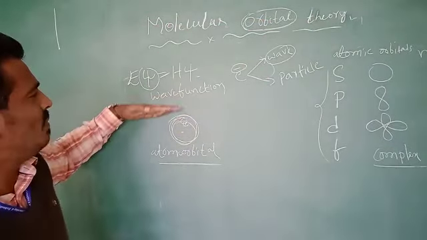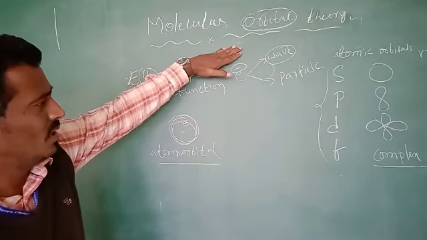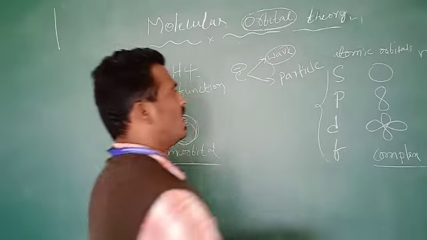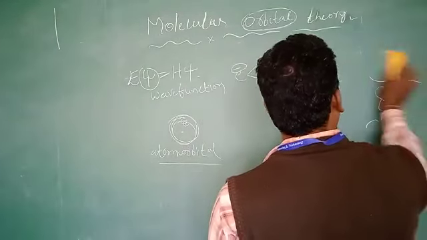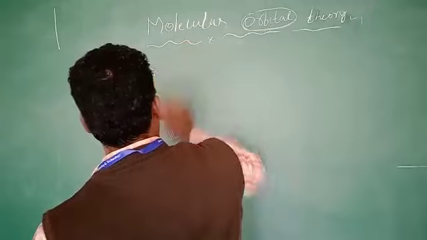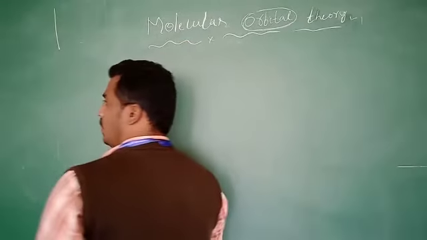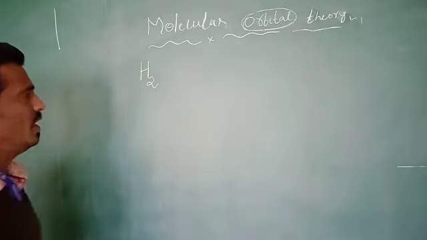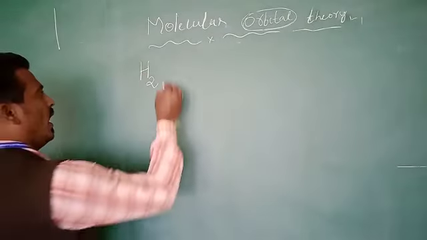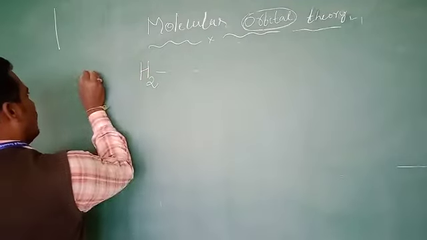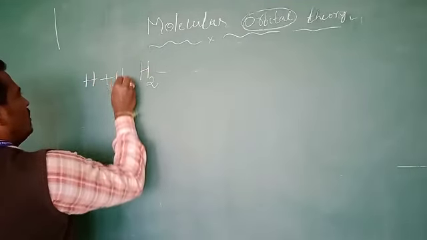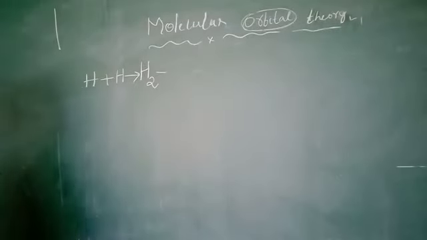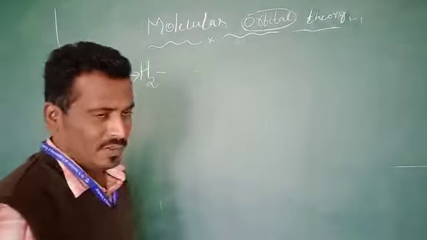Then, from the understanding of the definition of the atomic orbital, what are molecular orbitals? How are they formed from atomic orbitals? I will explain the molecular orbital using a simple molecule, the hydrogen molecule, H2. H2 is a molecule formed when individual hydrogen atoms combine together.